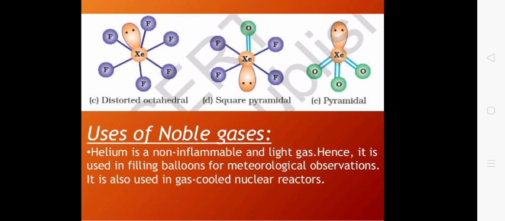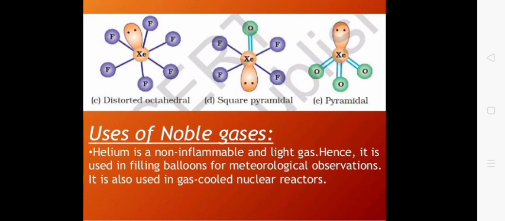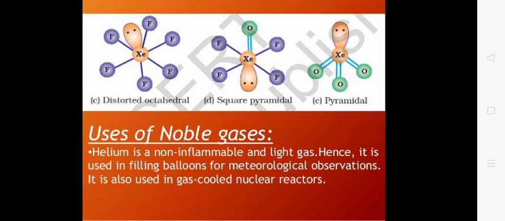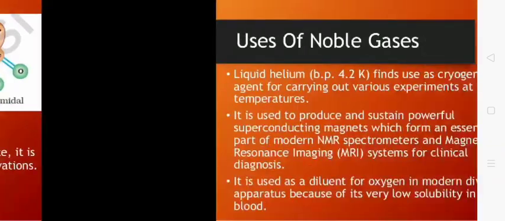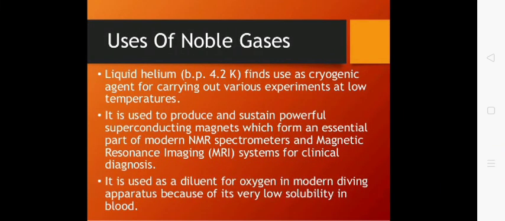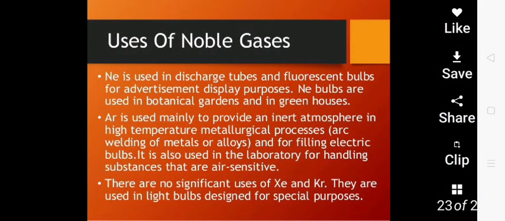Next, the uses of noble gases. Noble gases are normally non-flammable and very light gas. Therefore, it is used for filling balloons. Similarly, it is also used to cool nuclear reactors. Moreover, it is also used in cryogenic techniques. It is also used as a diluent for oxygen in diving apparatus due to low solubility of helium in blood.